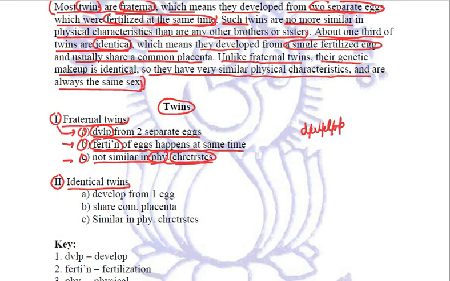Now the second subheading is the identical twins. What is the information given regarding these identical twins? They develop from one egg, they share a common placenta, and they are similar in physical characteristics. Again, note the usage of the Roman numeral 2 and ABC. Of course, the indenting and the usage of abbreviations are again the same way.